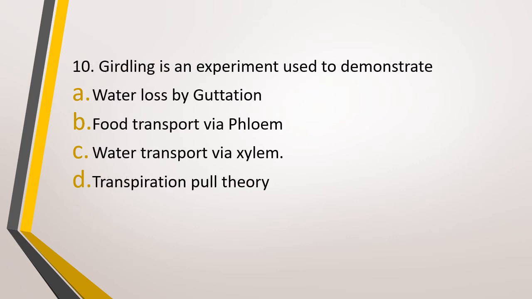Question number 10. Girdling is an experiment used to demonstrate option A, loss of water by guttation, option B, transport of food via phloem, option C, water transport via xylem, or option D, transpiration pull theory. Girdling is an experiment used to demonstrate which of the following? The correct answer is option B, food transport via phloem.